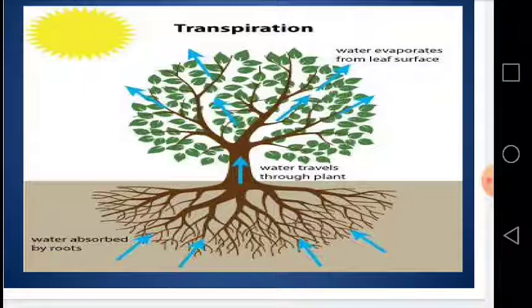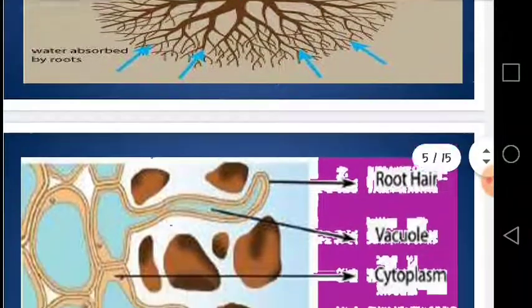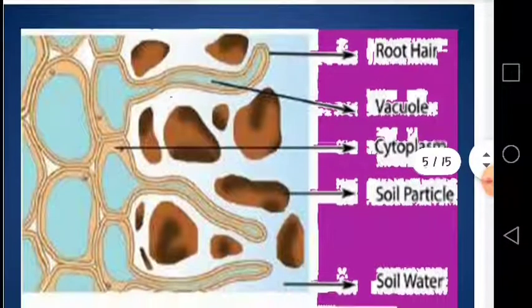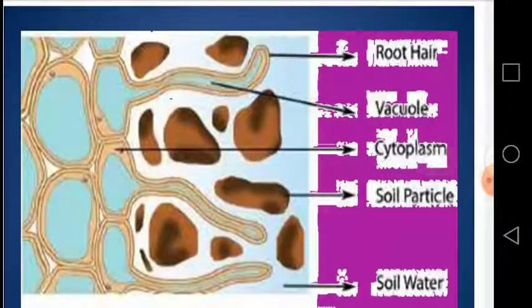Dear students, from this diagram you can see how the water is moving from soil into the roots and then into the trunk and then to the leaves, and from the leaves it moves out into the atmosphere by the process of transpiration. We will see all these steps stepwise. First of all, we are going to focus on how the water and minerals move into the plant body.